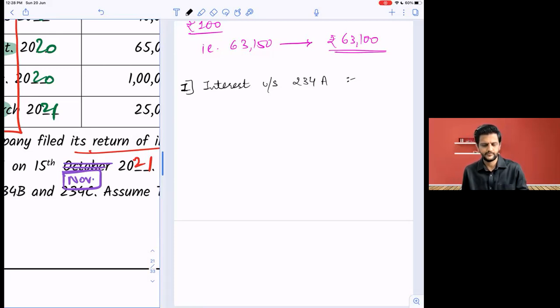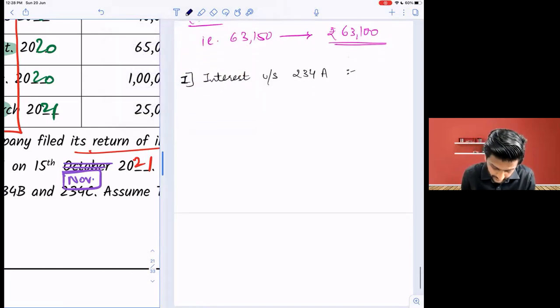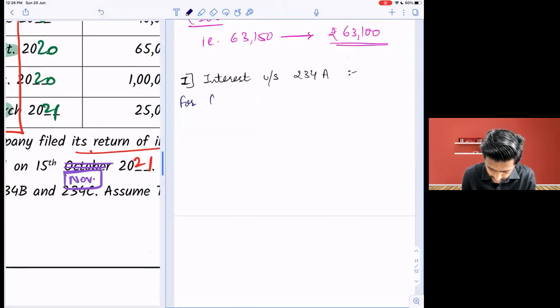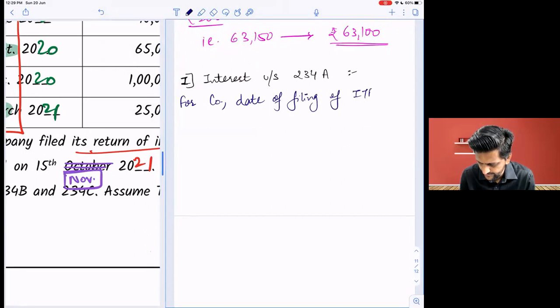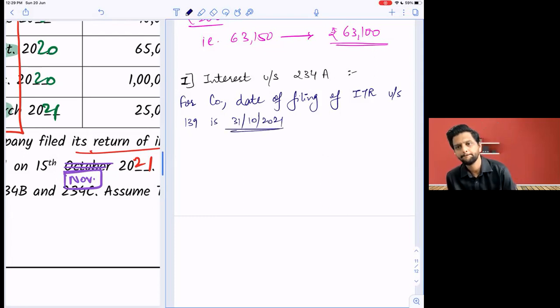Yes. So write down. For company, date of filing of income tax return, that is return of income, under section 139, is 31st October 2021. Right?